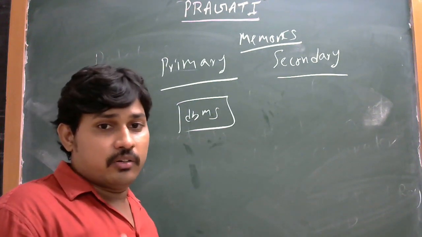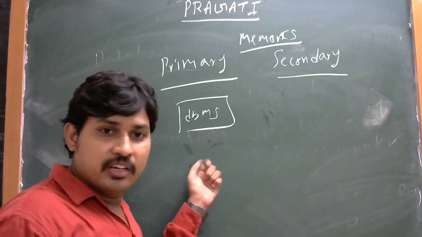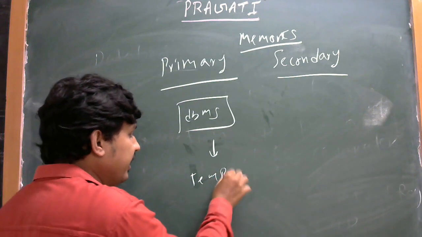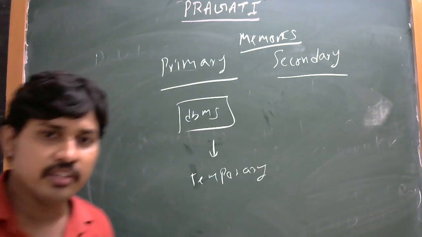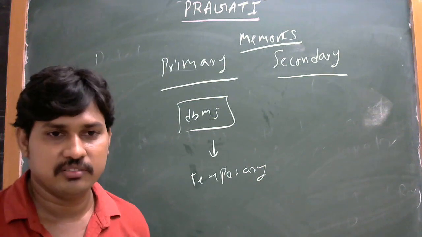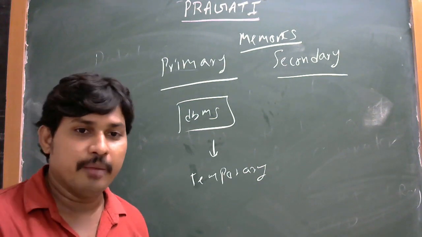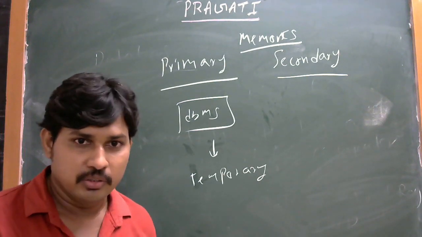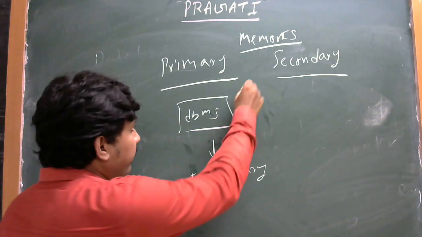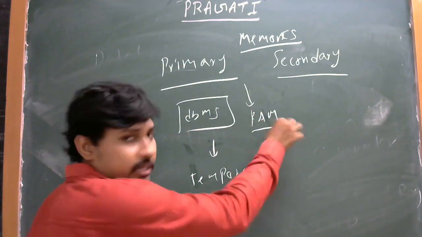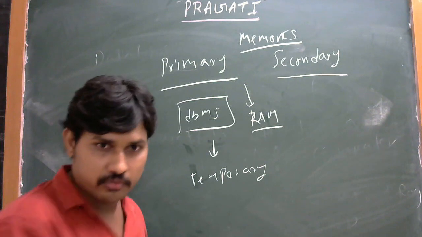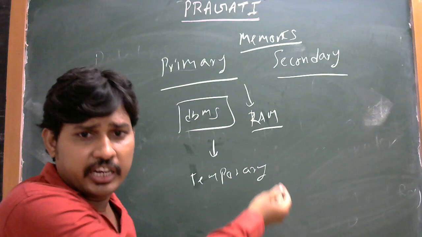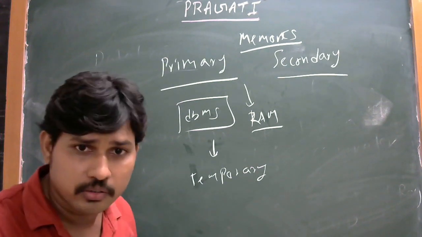Can a file be stored in primary? It is temporary. Why? Because primary is temporary, not permanent. Primary comes under RAM, that means random access memory. Random access memory is one of the memory devices. How can you store the file? You are getting temporary storage, but you want a permanent one.